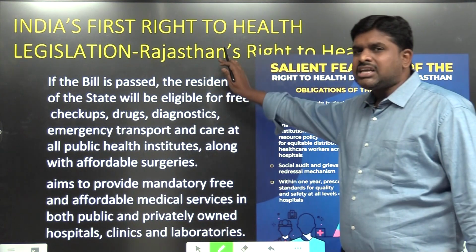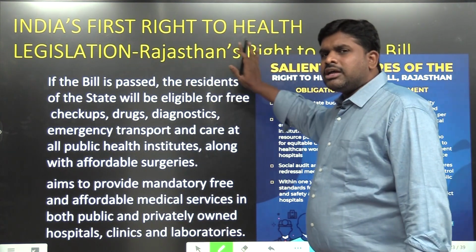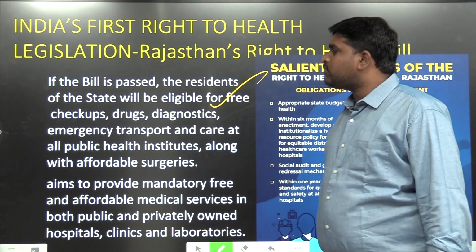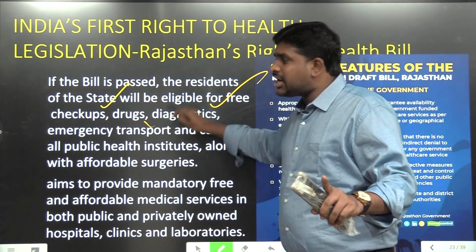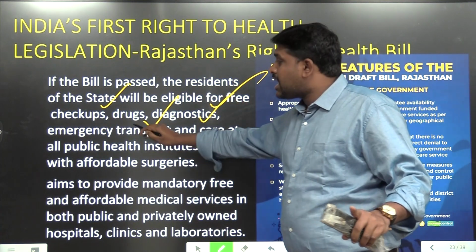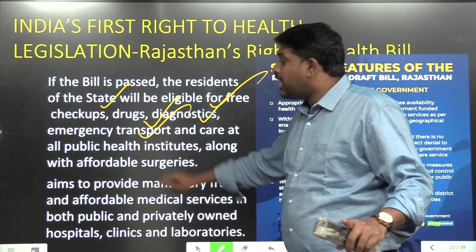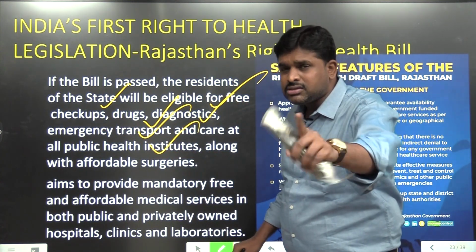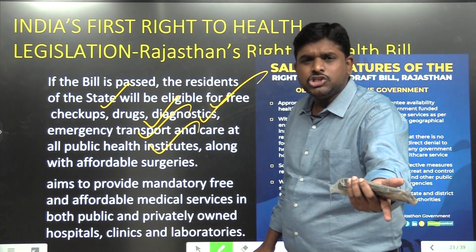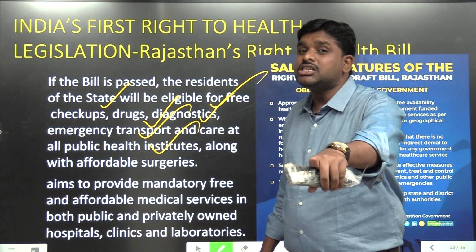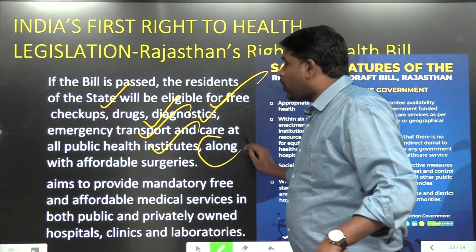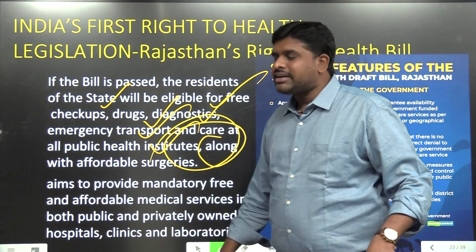The bill they passed in the assembly: the residents of the state will be eligible for free checkup, drugs, diagnostics, emergency transport and care at all public health institutions. Sir, anyhow public health institutions are free, no sir? Not only public health institutions but also private.